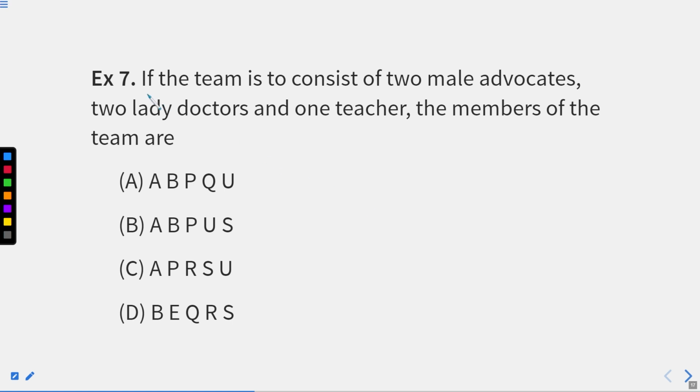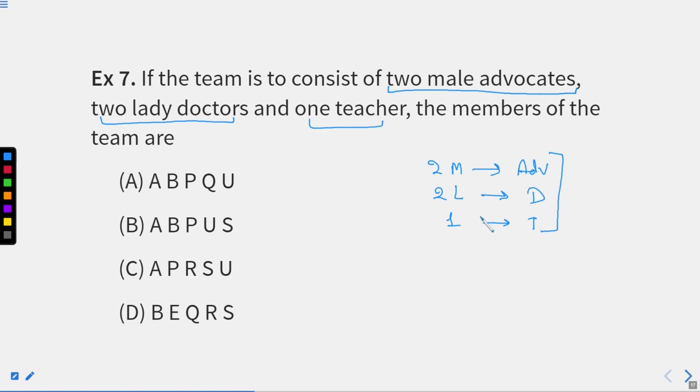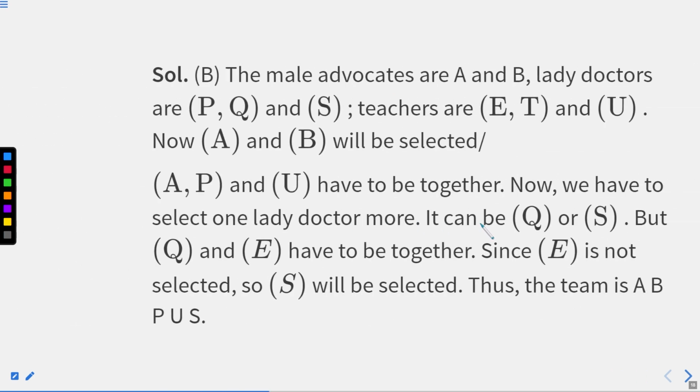Read the question carefully. If the team is to consist of 2 male advocates, 2 lady doctors, and 1 teacher, what is the requirement? We are already aware how many advocates we have. So what we need? 2 male advocates, 2 lady doctors, 1 teacher. This is the requirement. Now, as per the instructions given, we'll read it properly.